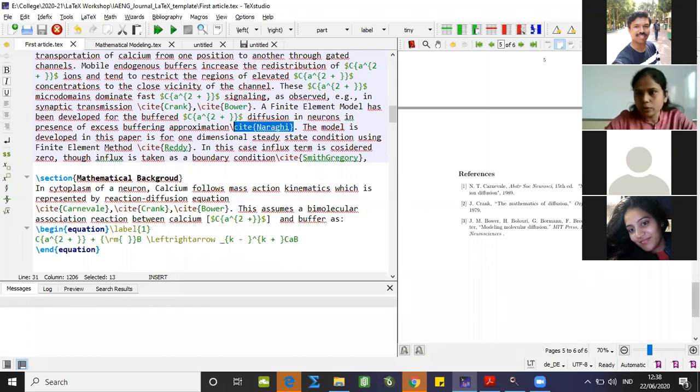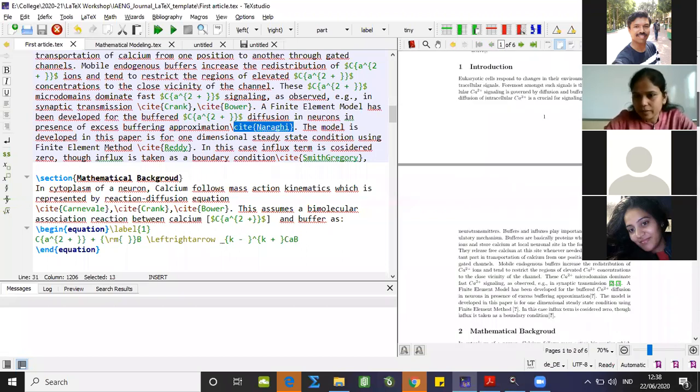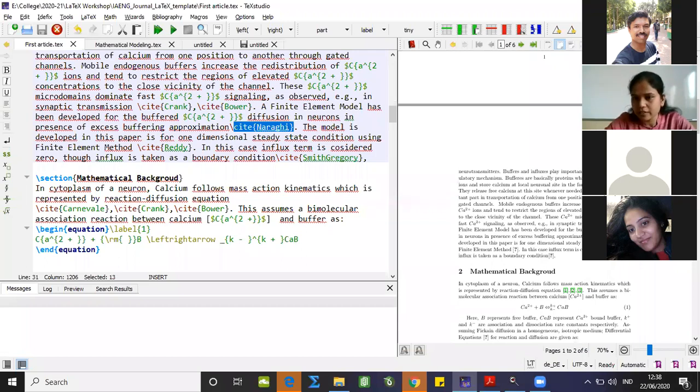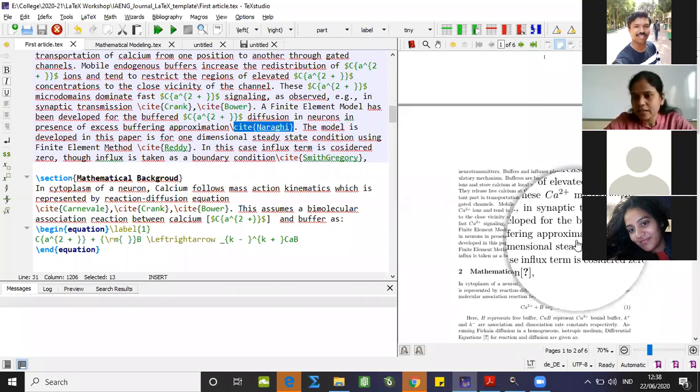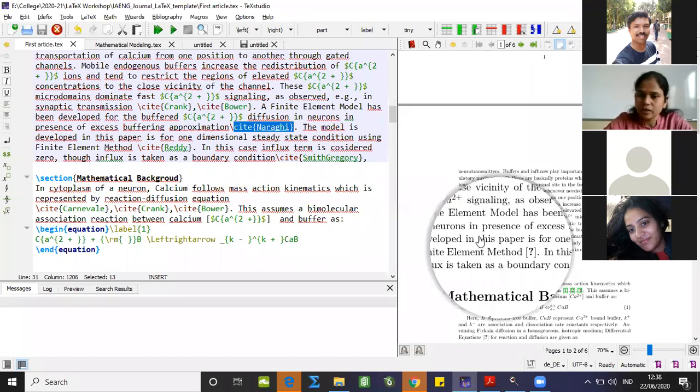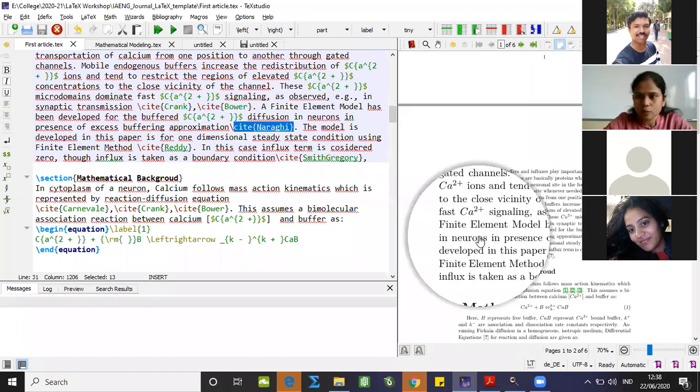Let me show you these citations in our PDF, how they look. Yes. If you are observing here, these green boxes show the citations I have included. And if you are observing here the question marks, a few of the citations I have deleted. So if citations are not there and you still cite them somewhere in your article, it will show you the question mark. So a few aspects of this research article I explained over here.